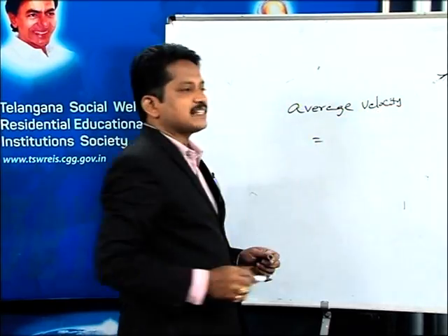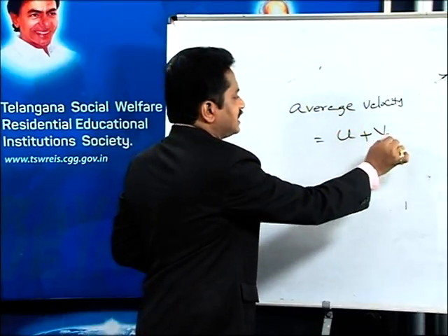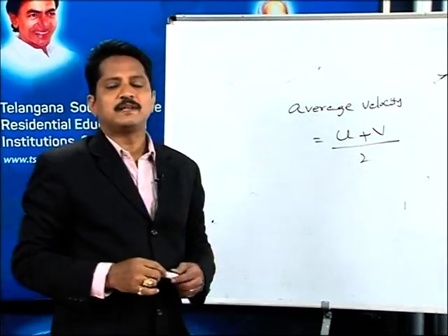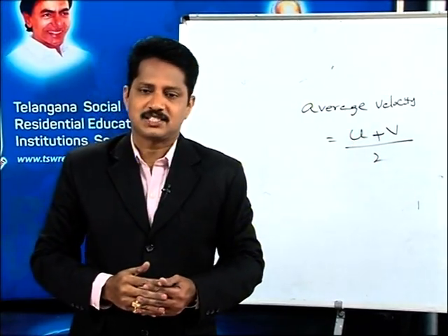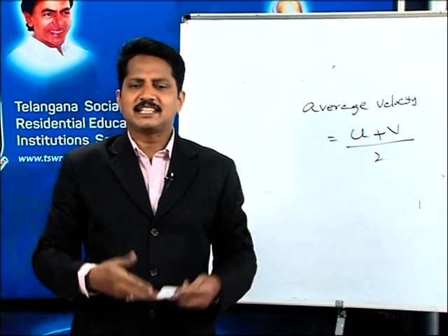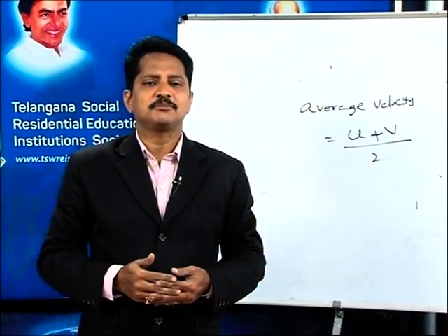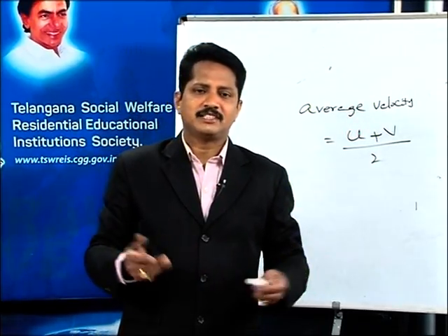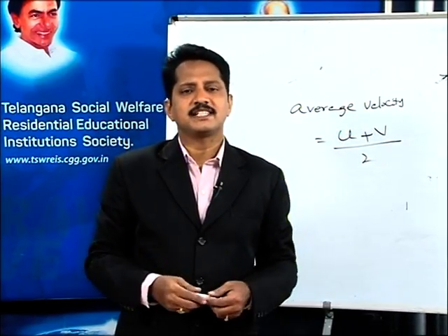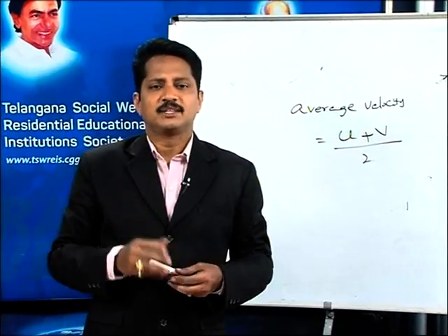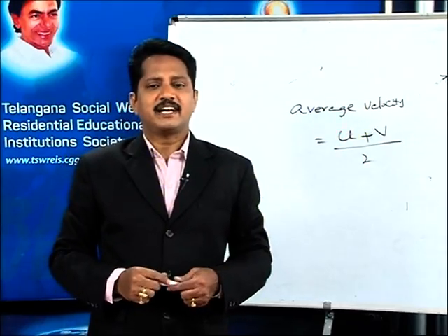Average velocity. For example, if initial velocity is u and final velocity is v, then u plus v by 2 is simply called the average velocity. What is meant by average? Average is nothing but the sum of the quantities divided by the number of quantities. If there are two quantities like initial velocity and final velocity, then obviously its average is nothing but u plus v by 2. Am I correct? Okay. This is one more word, called average velocity.